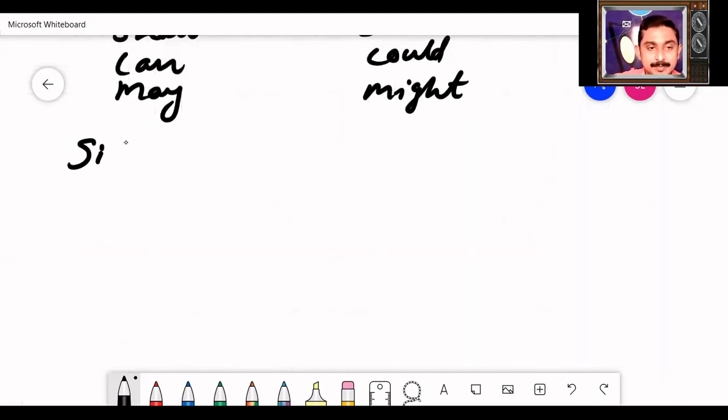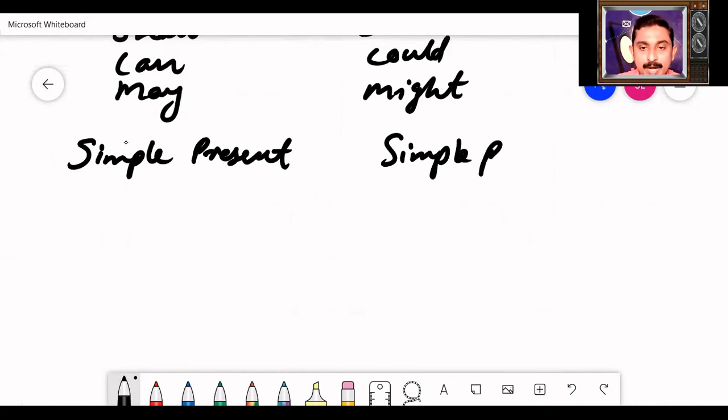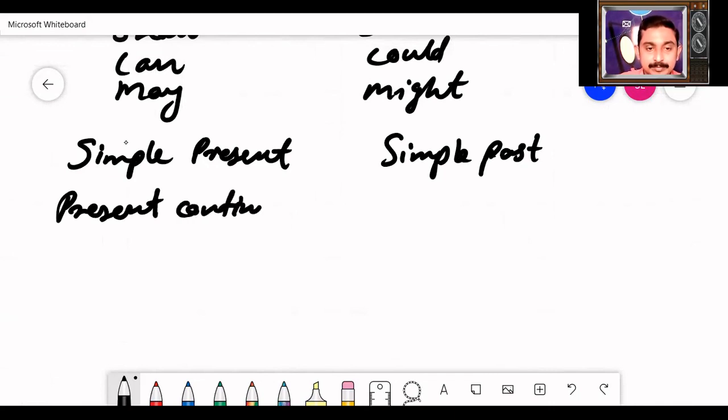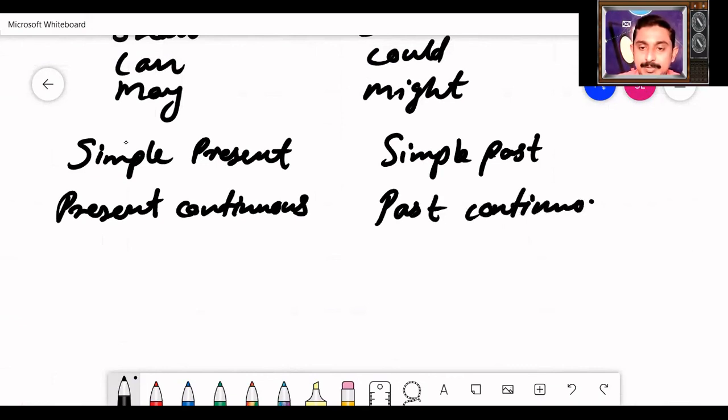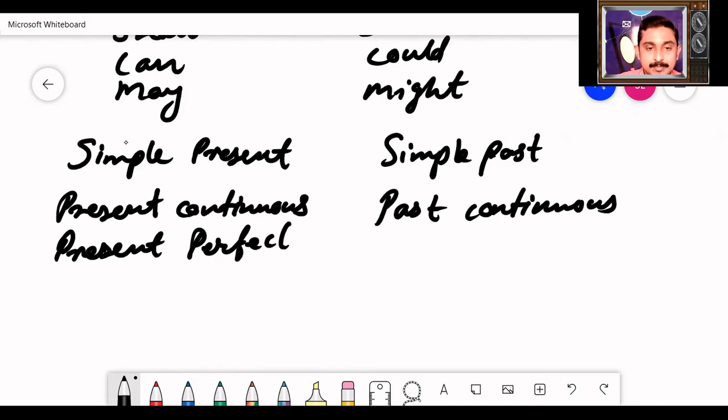Simple present tense becomes simple past. Present continuous becomes past continuous. Present perfect becomes past perfect.